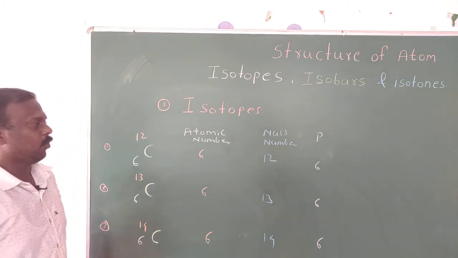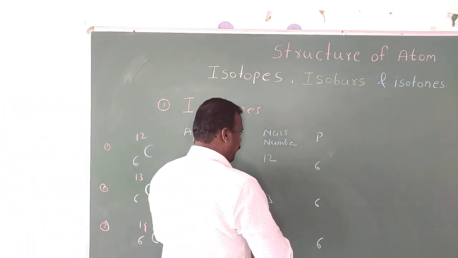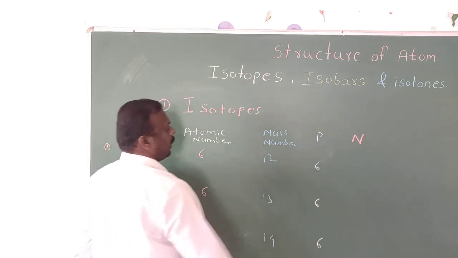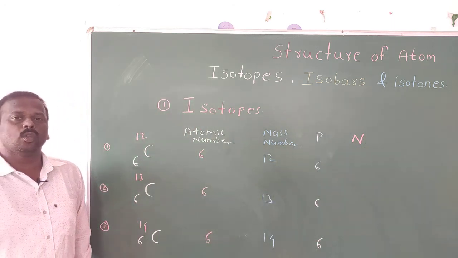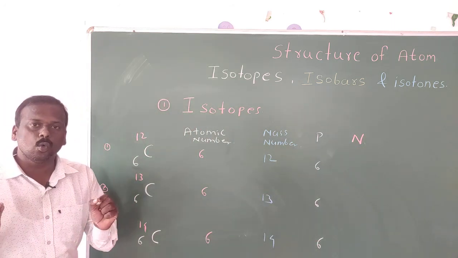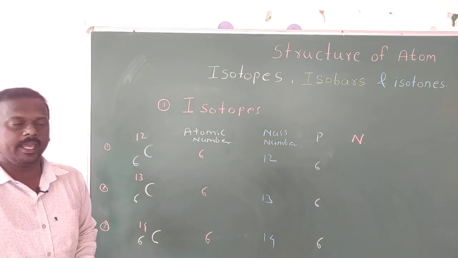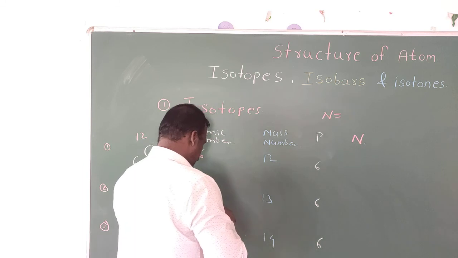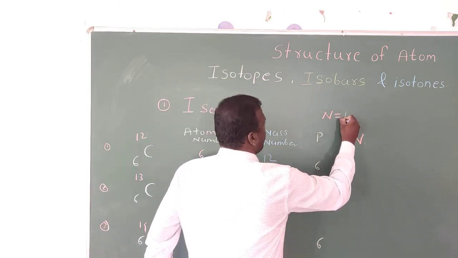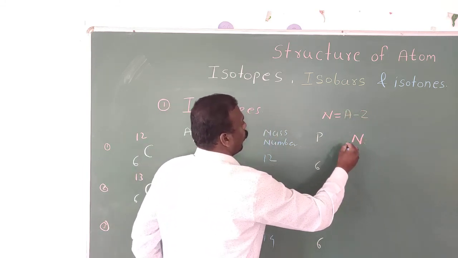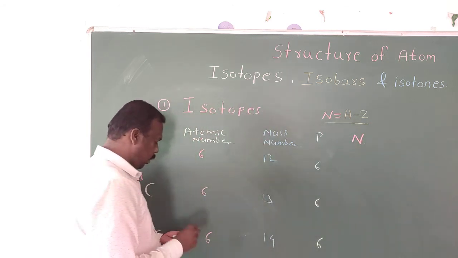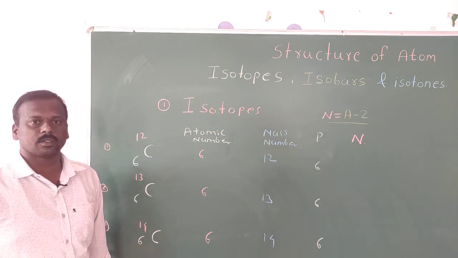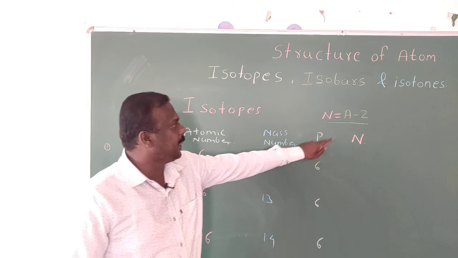Okay, then what about the neutron? Now we are interested in the neutron. You already know the formula for how to calculate the neutron. The neutron formula is n is equal to what? A minus Z. With the help of this formula we can calculate the number of neutrons. Before that you should know the meaning of A.